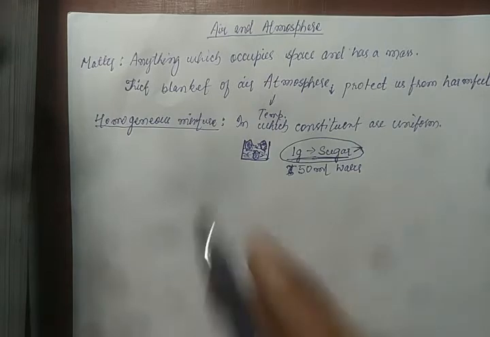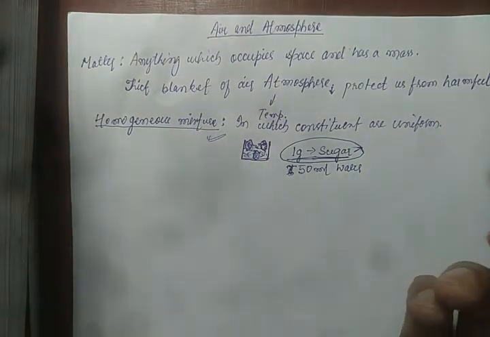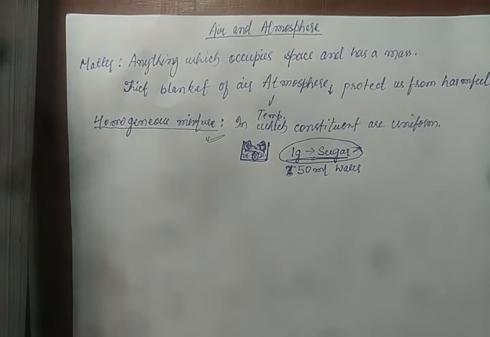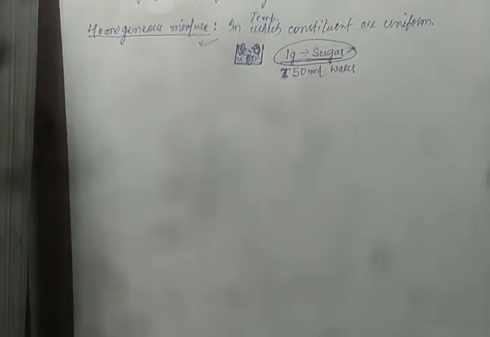So that type of mixture in which the constituents are uniform, just like air. Why is air called a homogeneous mixture? Because in air all the constituents, whether nitrogen, oxygen, sulfur dioxide, or any other gases present in air, are uniformly distributed. That is why it is called a homogeneous mixture. I hope you have got this.